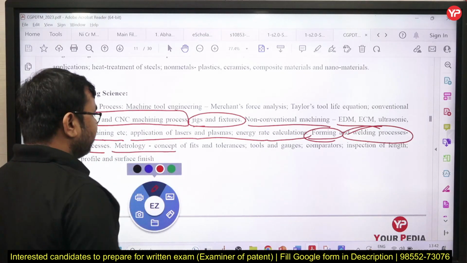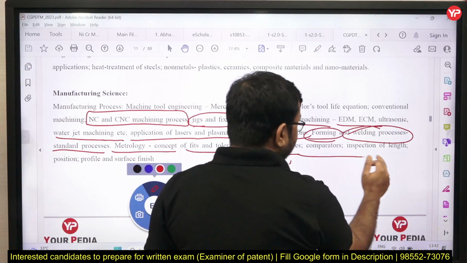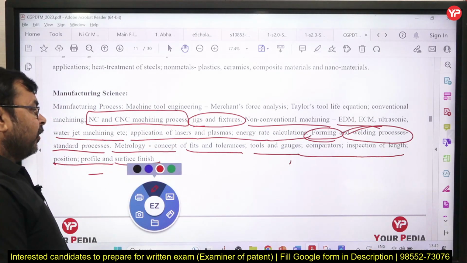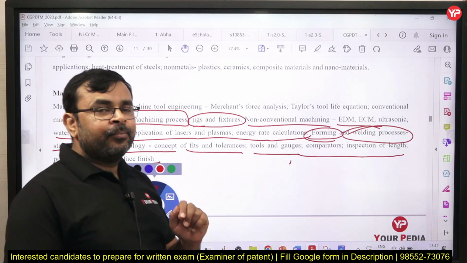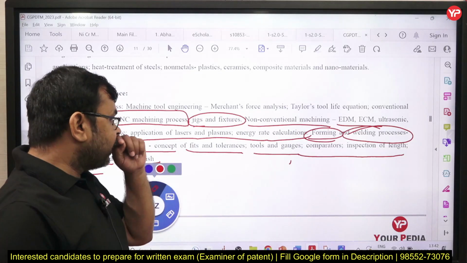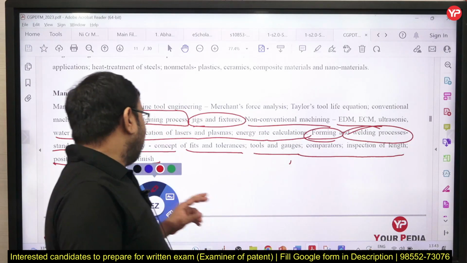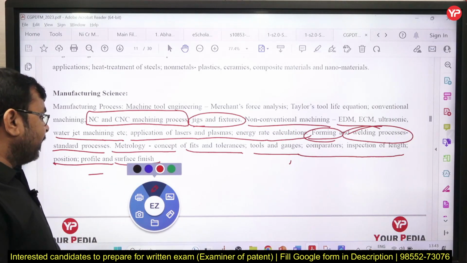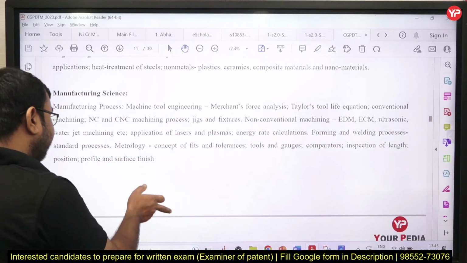And now if I talk about metrology, then the concepts of limit fit tolerance, tool gauges, comparators, inspection of length, position, profile and surface finish, correct. So we need to study about these tools along with limit fit tolerance, gauges like go gauge, no-go gauge concept. And we also study about comparators, how to measure flatness, how to measure angles, how to measure length, how to measure the profile of a gear tooth, yes or no, or some other profiles, how to measure surface finish. So this is the detailed syllabus of metrology, is it clear?